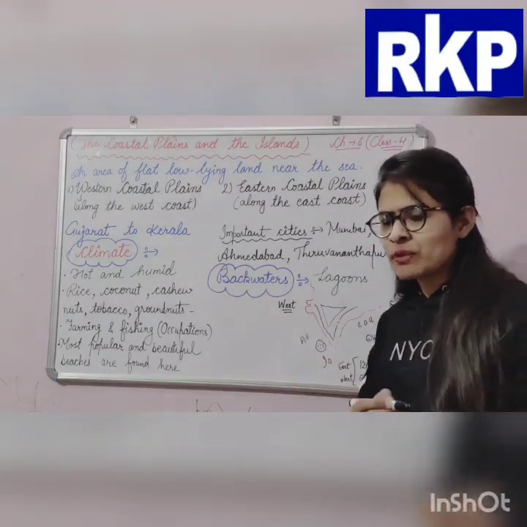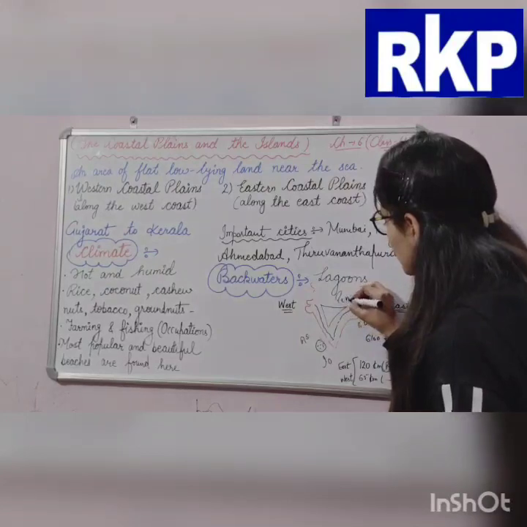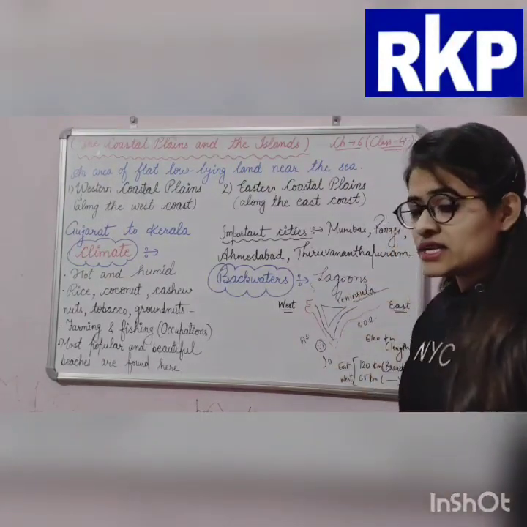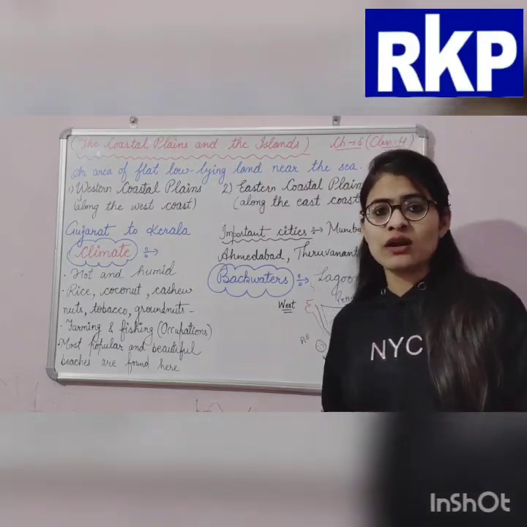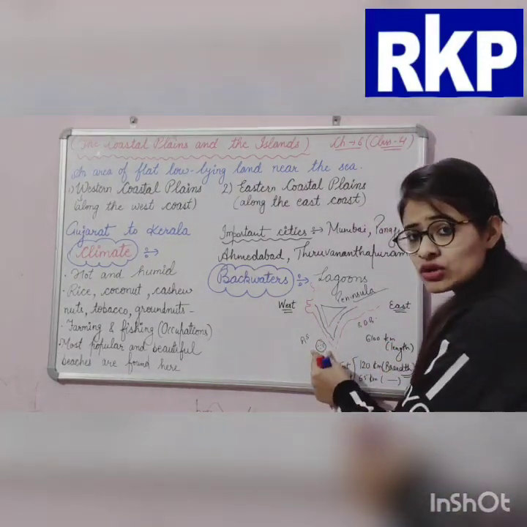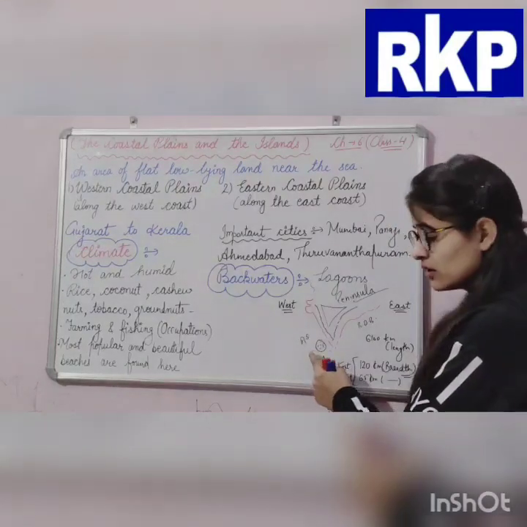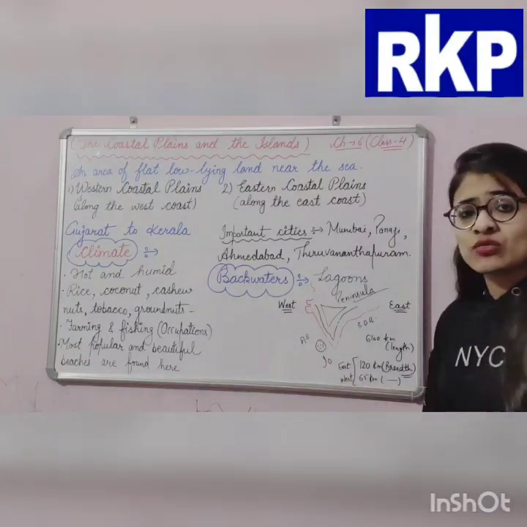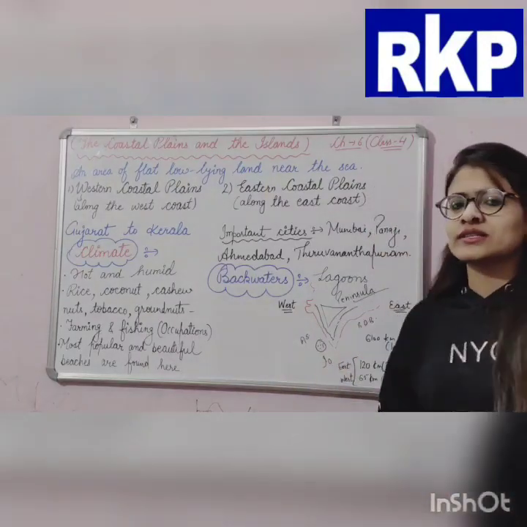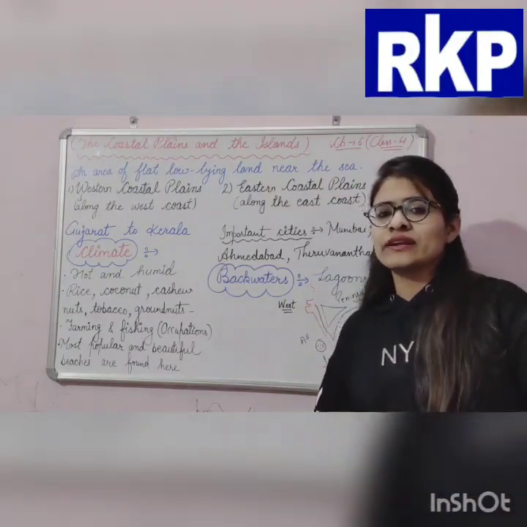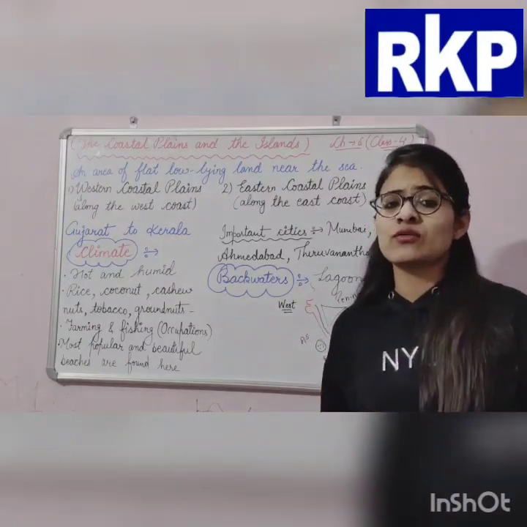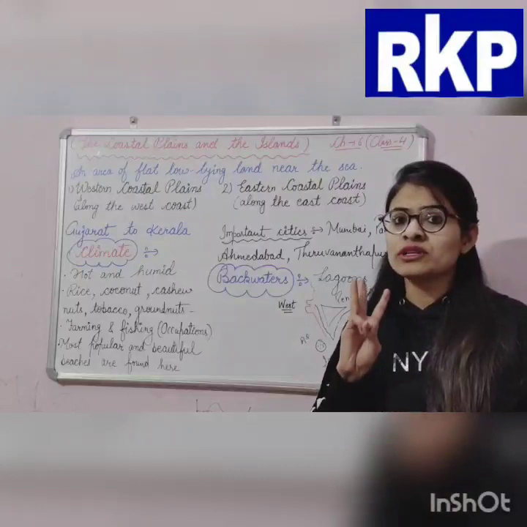Now we can say that this is a peninsula. What is the meaning of peninsula? The spelling of peninsula is P-E-N-I-N-S-U-L-A. Like an island, which was an area surrounded by water from all sides, a peninsula is an area which is surrounded by water from 3 sides.